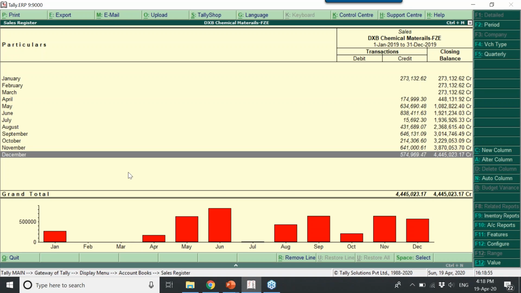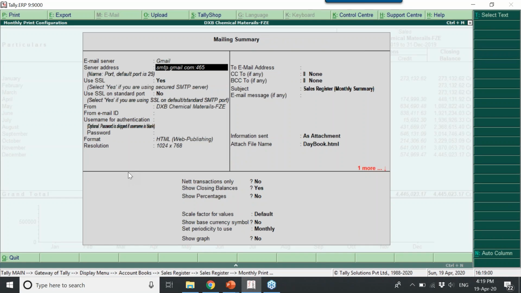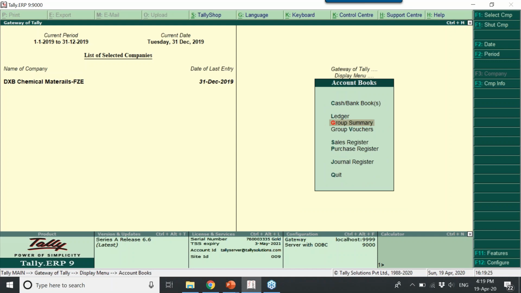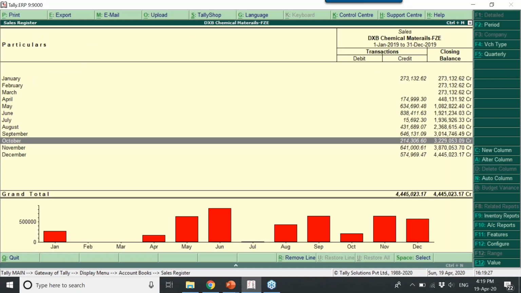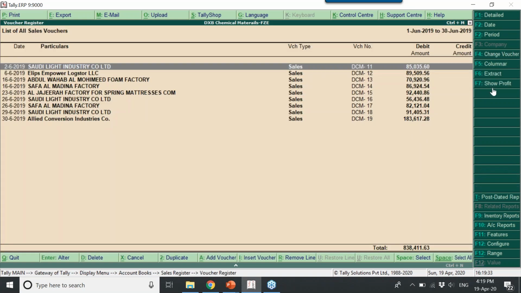And if you want to send a mail, for example, your auditor is asking, send me the sales register, then you need not take a print, either courier or send as an attachment. Just press Alt M for email, and specify which email server you are going to use, and what is your email ID, and what is the to email ID on the right side, and enter, and immediately the mail will be sent to the recipient email ID. As a direct attachment, as a direct view, whichever you want, you can select it.